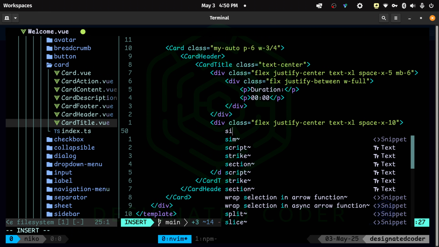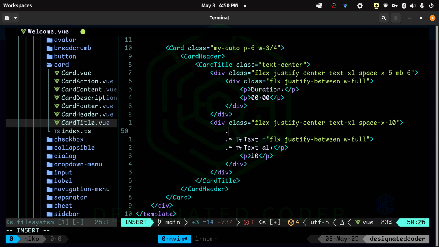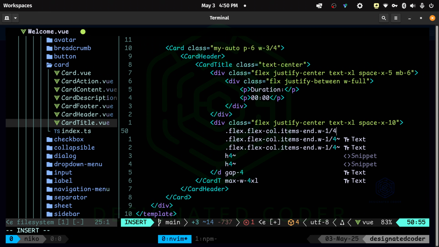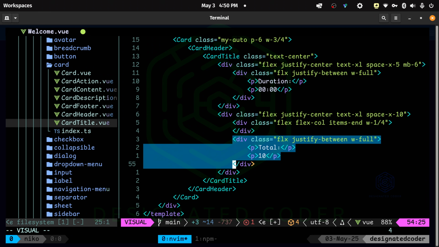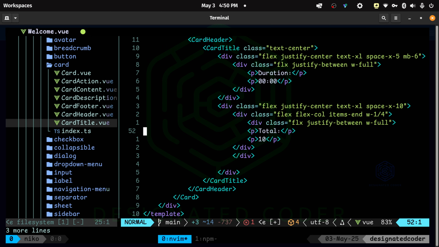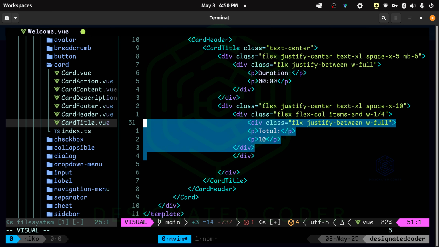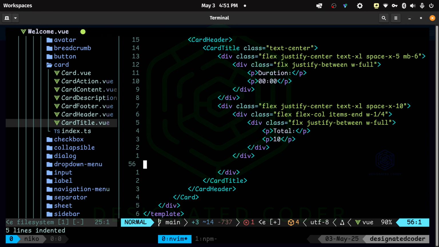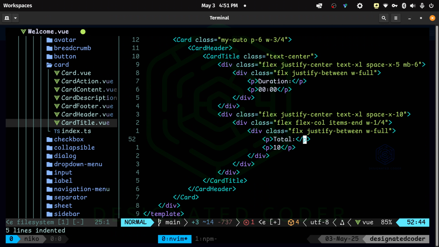Now this is going to have another div, and it's going to have some classes on it. And that's where we'll put this total. Let me straighten this up a bit. And I'm going to copy this one, make sure I spell flex correctly.